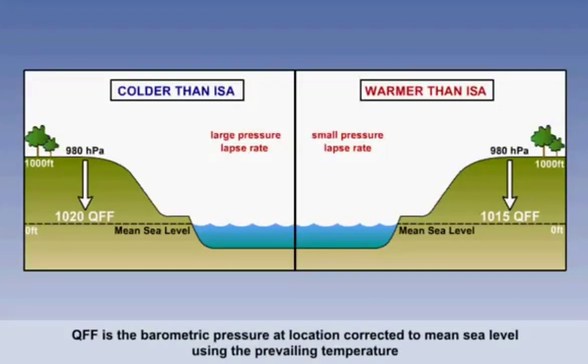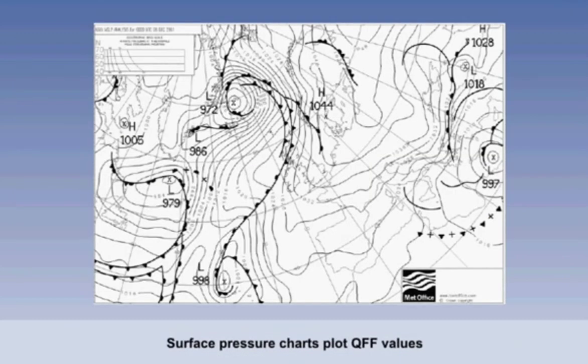These mean sea level pressures are known as QFF values. QFF is therefore the barometric pressure at a stated location, corrected to mean sea level, using the prevailing temperature. How are these values used though?